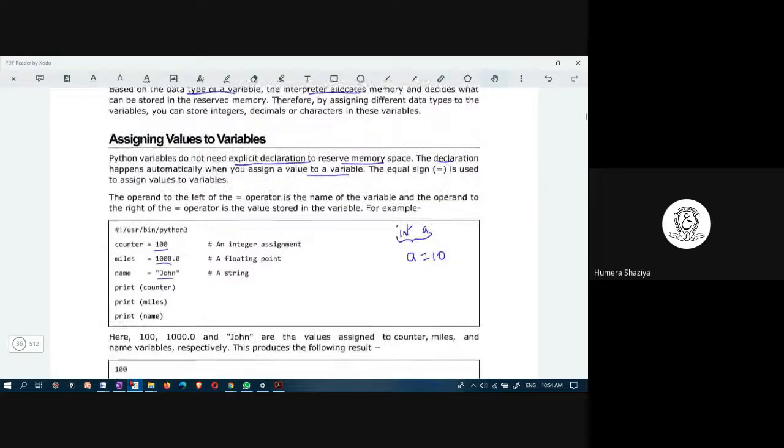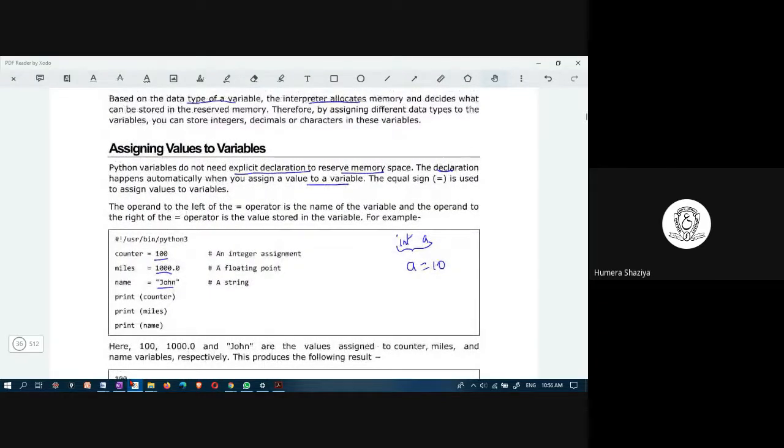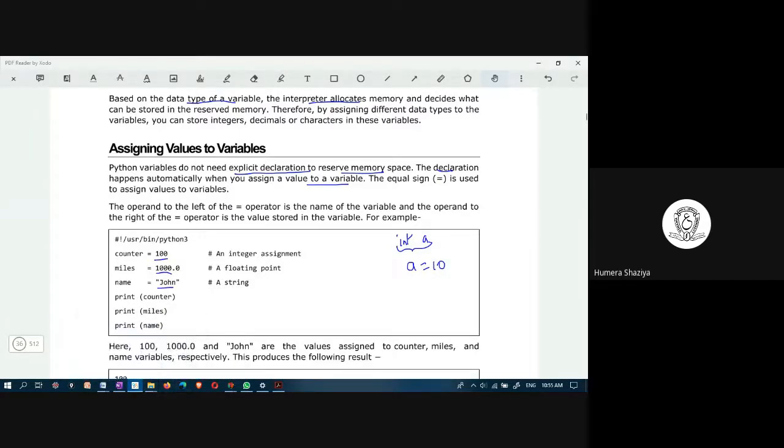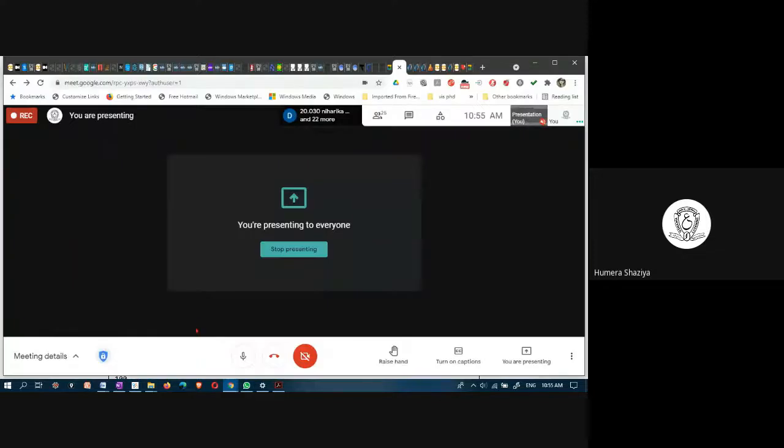All right, students, we will continue this variable concept in tomorrow's class. Do you have any doubt? One minute, I have to take attendance. No one should exit.